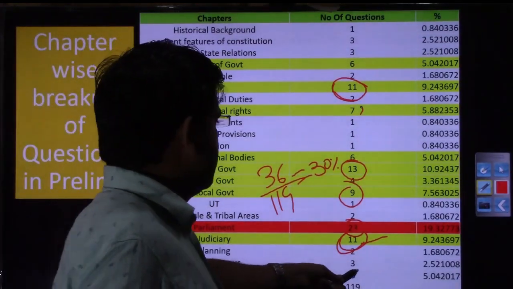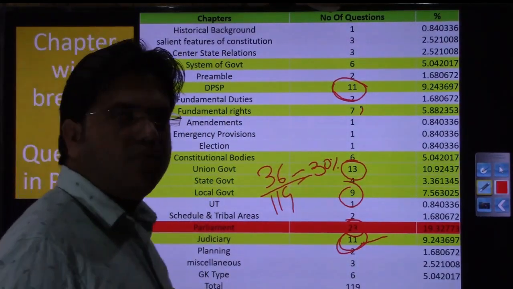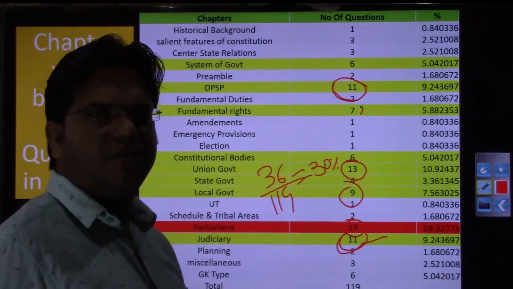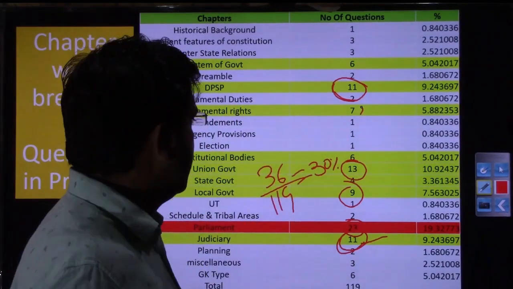Then GK-type questions, you have 6 questions, and this is how the number of questions has varied. Although I do not guarantee that this will remain the pattern, if we take the data of the last 10 years, we can think that yes, there is some substance here.